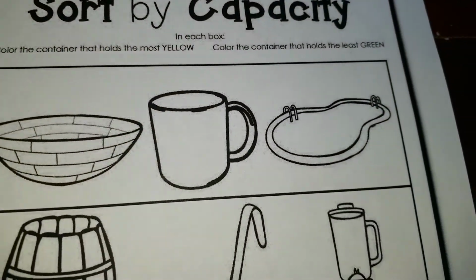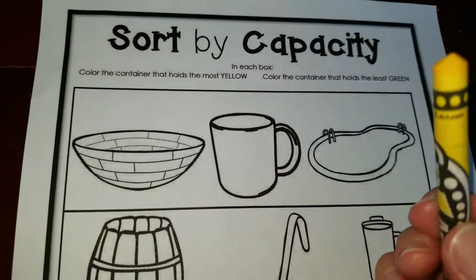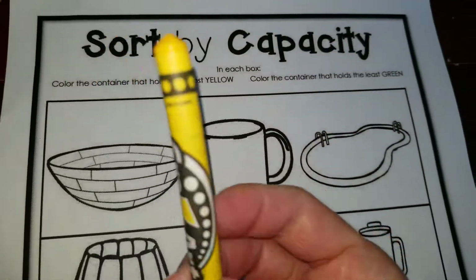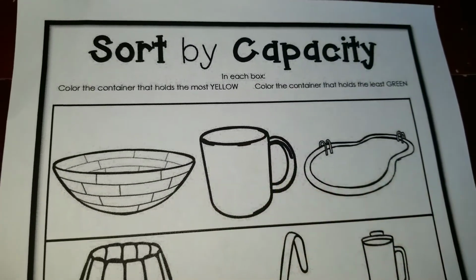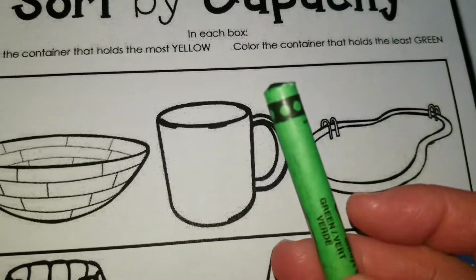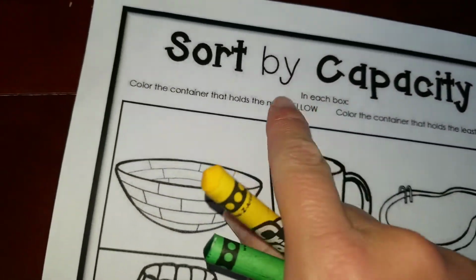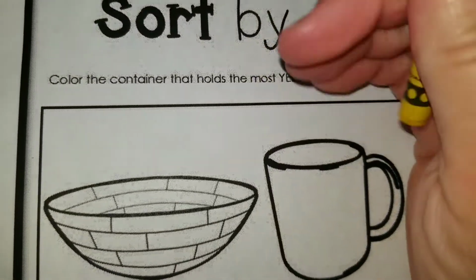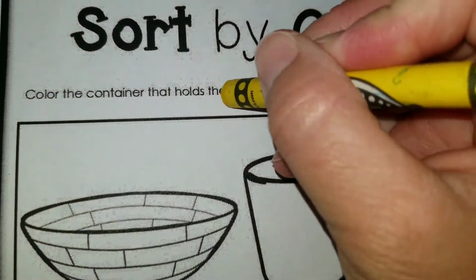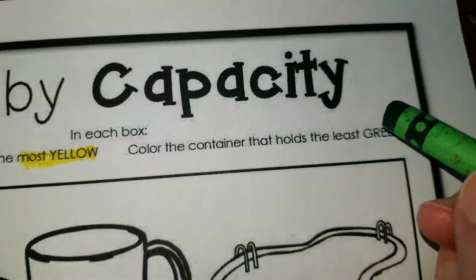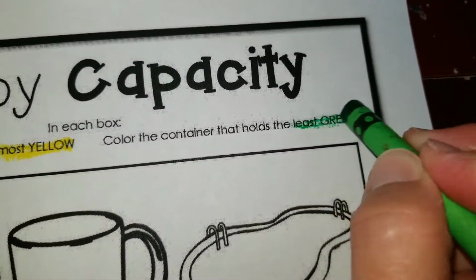You're going to need a yellow crayon because we're going to color the object that can hold the most yellow, and the object that can hold the least is going to be green. So yellow for the most, and the least is going to be green.